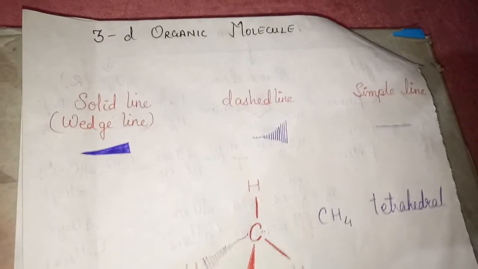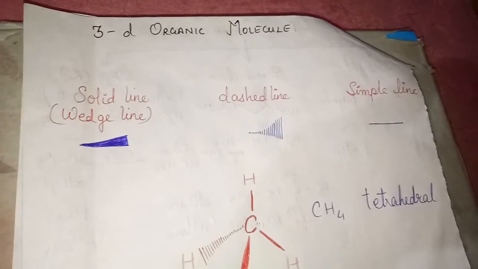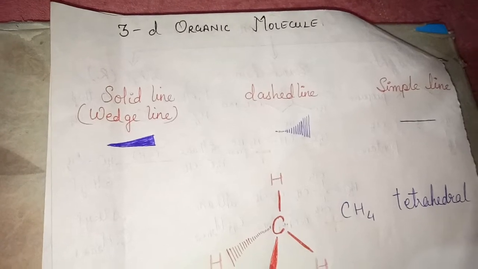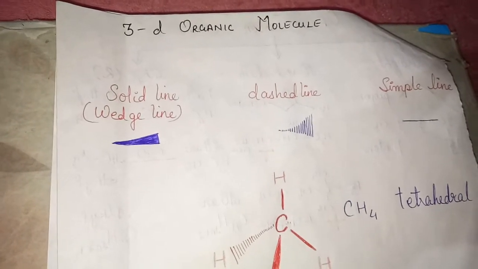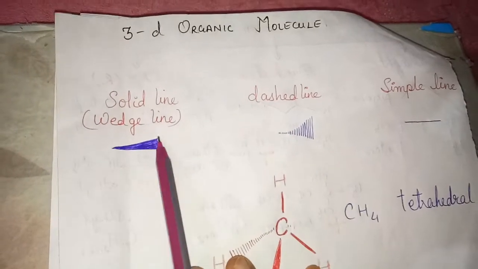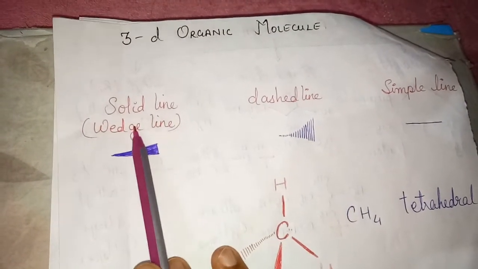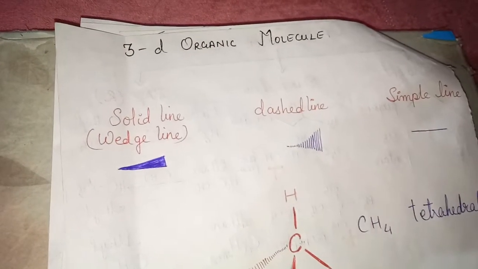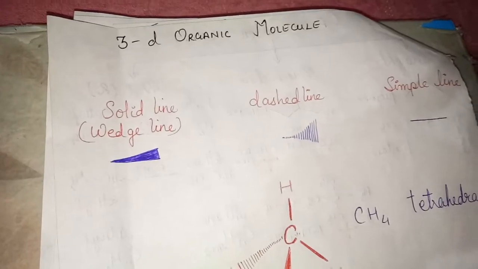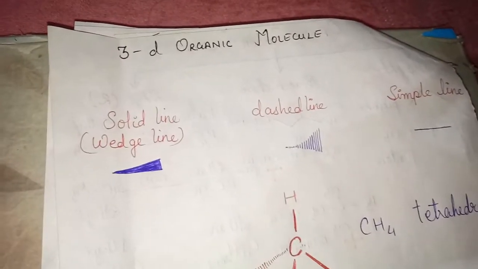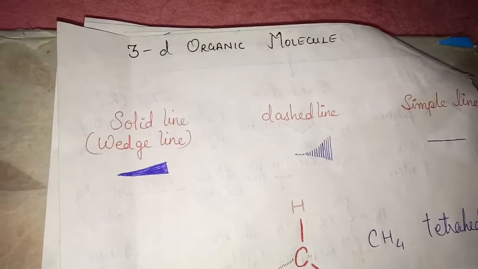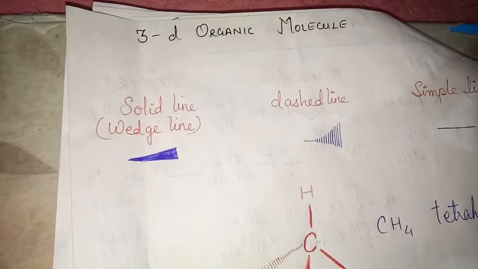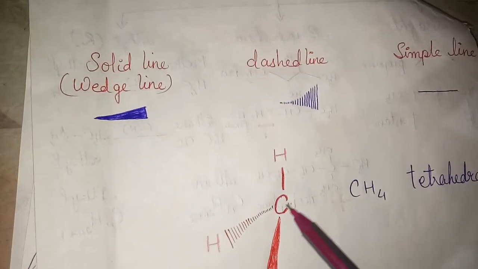Now next is 3D representation of organic molecule. The 3D representation of an organic molecule means it is represented on a paper by using certain conventions. For example, this solid line and this dashed line. They form a two-dimensional picture, means from a 2D image the 3D image of a molecule is perceived. See, this is the 3D representation of methane.